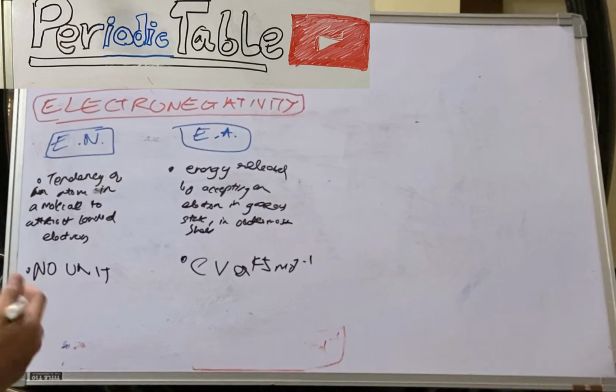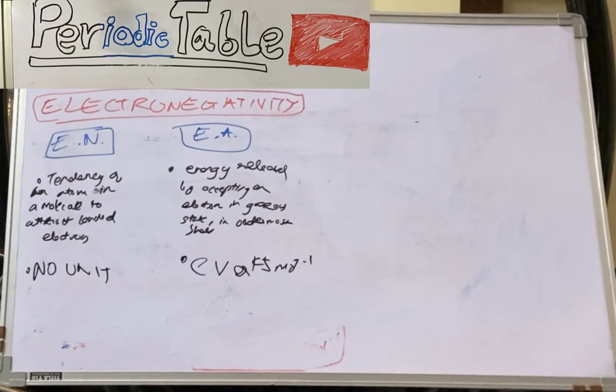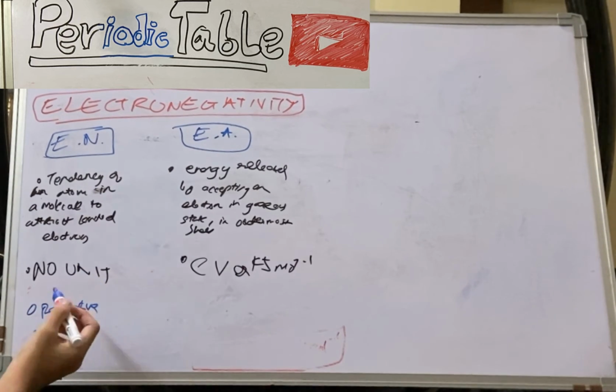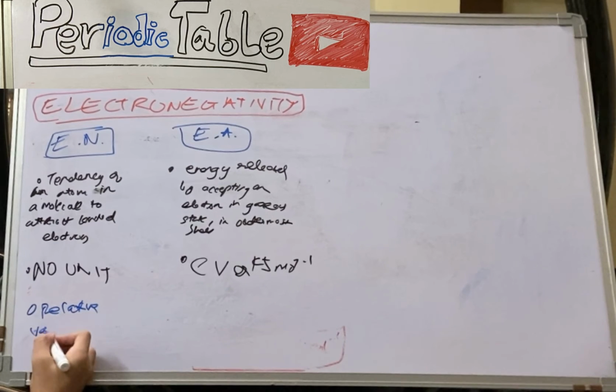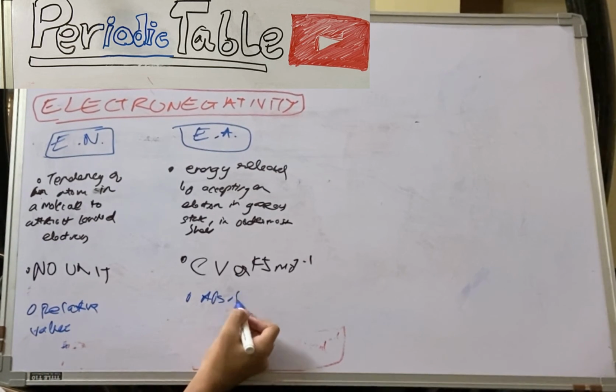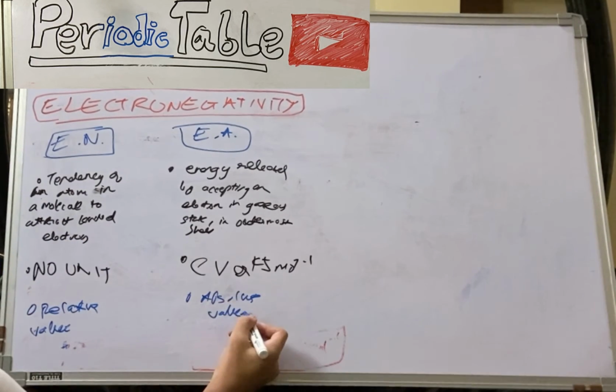Electronegativity is the relative value of an atom, and hence it has no unit, whereas electron affinity is the absolute value. Okay, this is pretty clear, I guess.